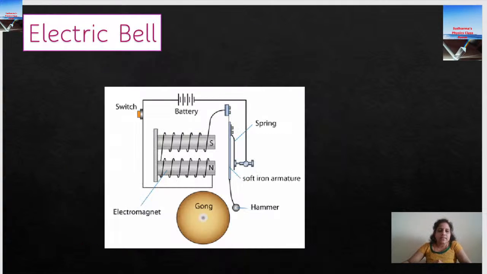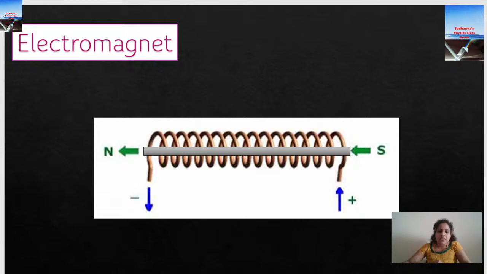Where do we apply this electromagnet? We call it an electromagnet when you have soft iron as the core material. Electromagnet means it acts like a magnet if current flows through it. It will not be a magnet if we switch off the current.